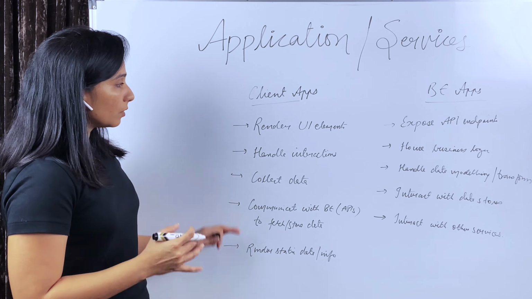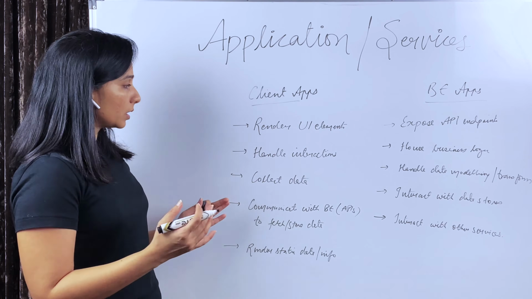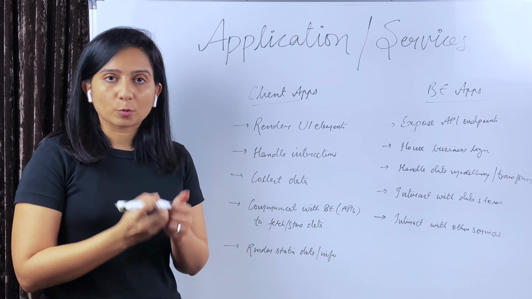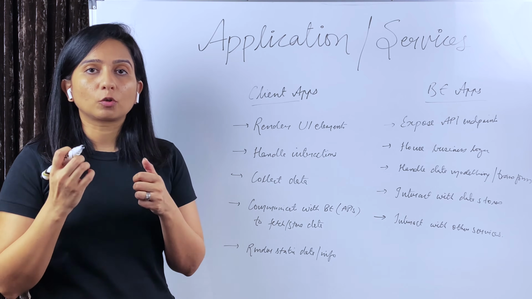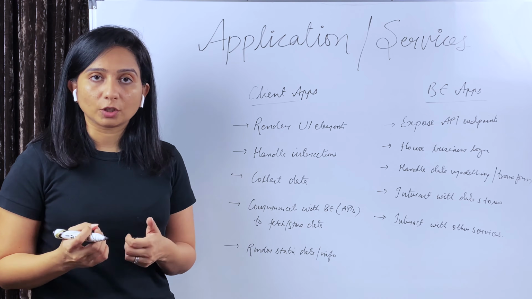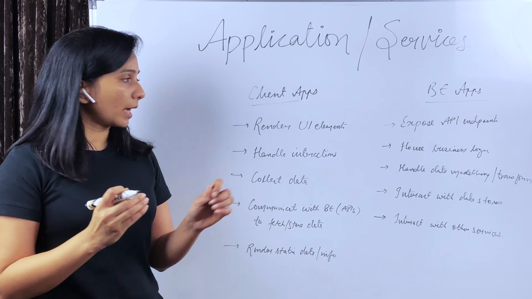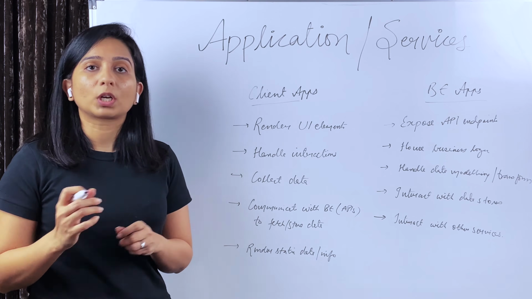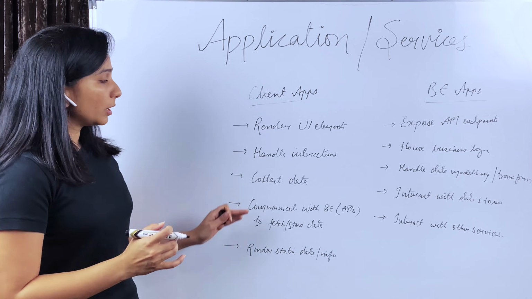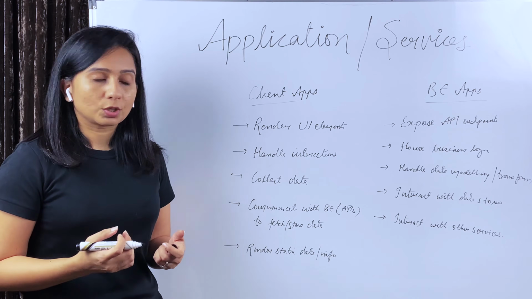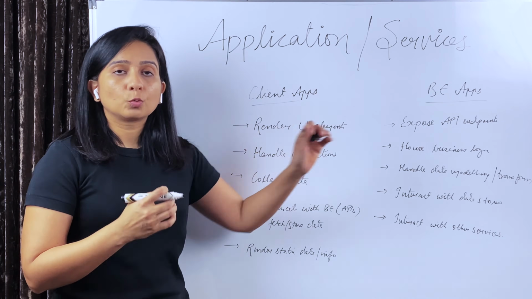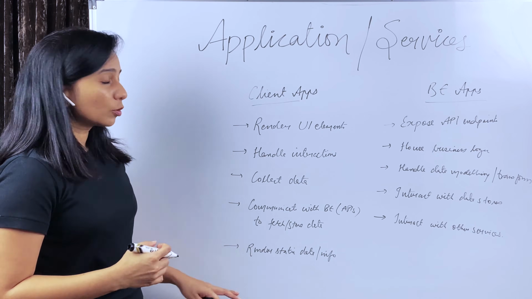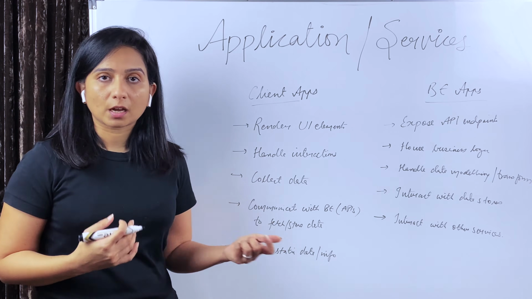So client apps are responsible for rendering UI elements and handling the interactions with those UI elements. For example, when you click on a post button, or you try to fetch or watch some particular video, those are interactions with the users, and the client apps handle those interactions, that is, what happens when you click on a certain button, or what happens when you type in something. Similarly, client apps collect the data from the user, and communicate with the backend to fetch the data and save the data that has been collected from the user. And also, client apps render static data as well.